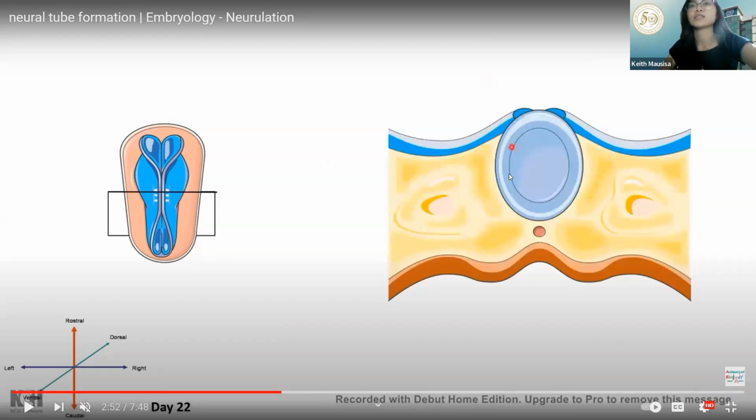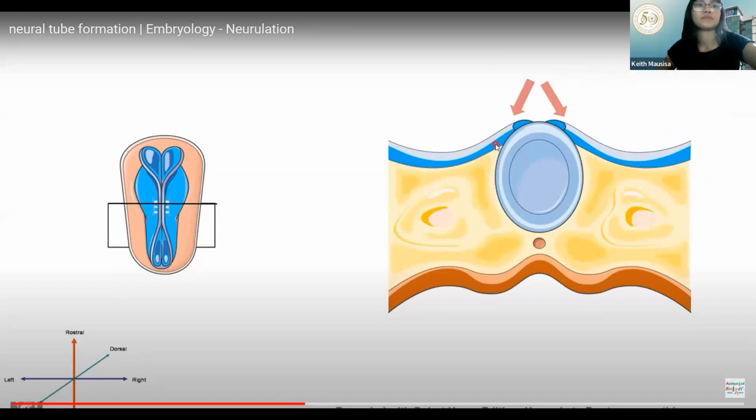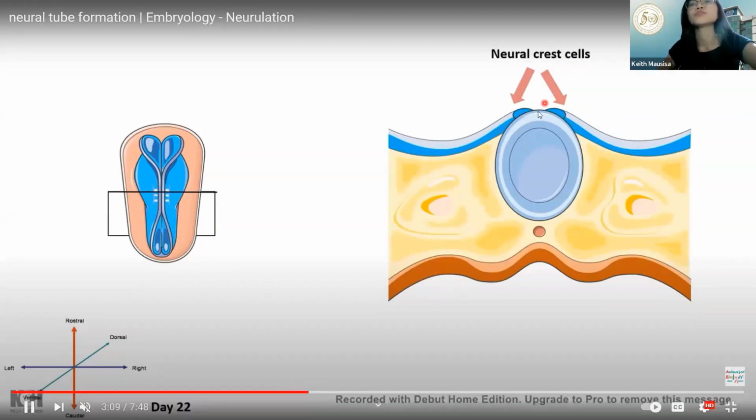You will see something new here: the small circles. Those are your neural crest cells. I will show you another video, a slightly more basic one. This other one has a little biochem with it.